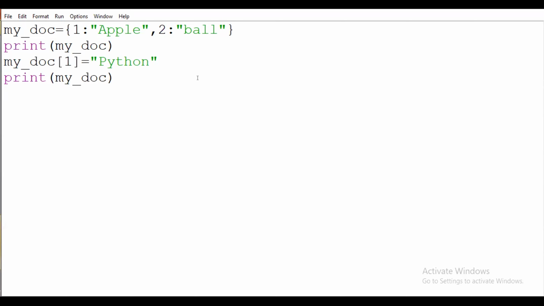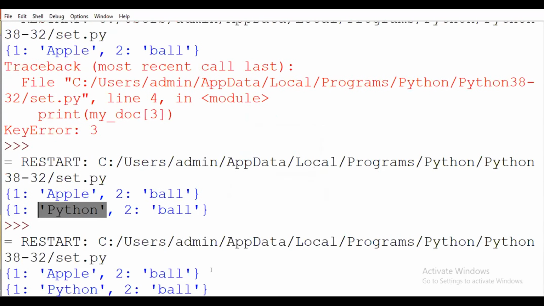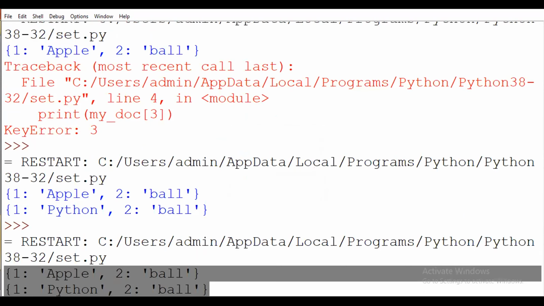That time I will just write my dog dot clear. Clear will clear all the elements which are present in my list. Here it will be a print.